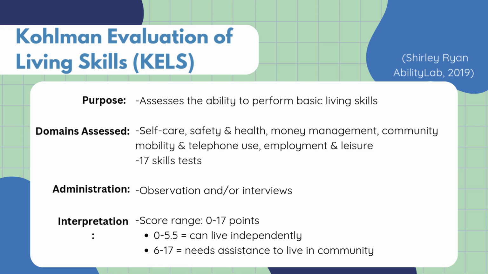The CELS gathers information through observation and interviews. Each skill is scored as either independent, needs assistance, or not applicable. An independent earns 0 points, while needs assistance earns 1 point. However, in the work and leisure category, needs assistance is scored as half a point. When all these skills are scored, the total can range from 0 to 17. A score between 0 and 5.5 suggests that the person is able to live independently, while a score of 6 or higher indicates that the individual will likely need some level of assistance to safely live in the community.